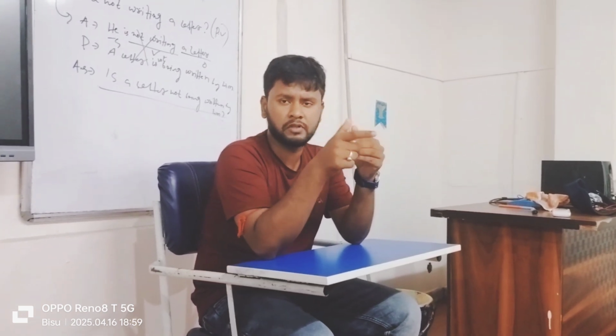Rule is subject plus shall or will plus V1 plus object plus others. Shall will be used after I and we, and will everywhere else. But in present modern grammar, you can use will everywhere. In negative, shall or will not. In interrogative, shall or will comes before the subject. One example is I shall go there. I shall not go there. Shall I go there? Shall I not go there? Ram will come. Ram will not come. Will Ram come? Will not Ram come?